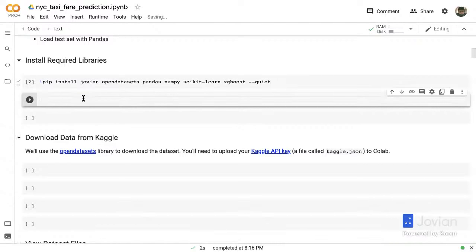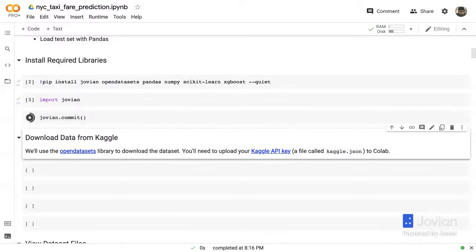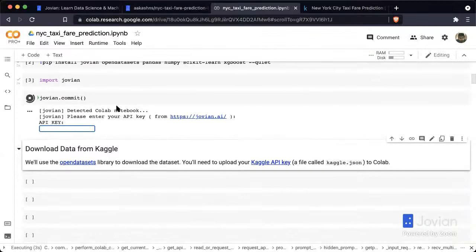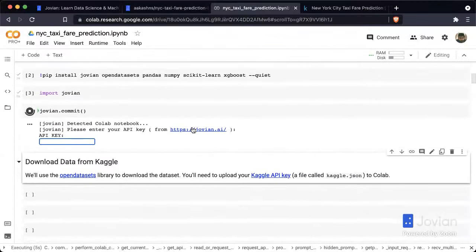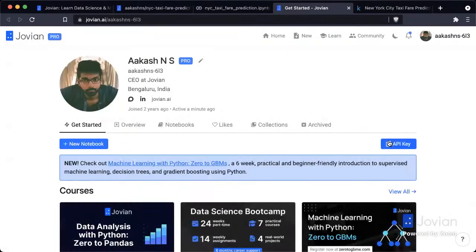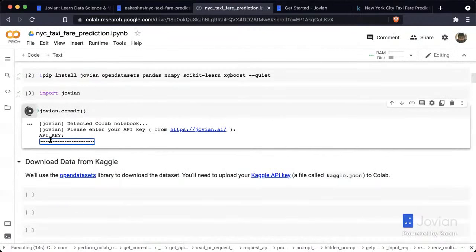Now, whenever you're working on a notebook, it's important to save your work from time to time. And the way to save your work is to import the Jovian library by running import jovian and then running jovian.commit. Now, when you run jovian.commit, you will be asked to provide an API key. And I'm going to go here on my Jovian profile and copy the API key and come back and paste it here.